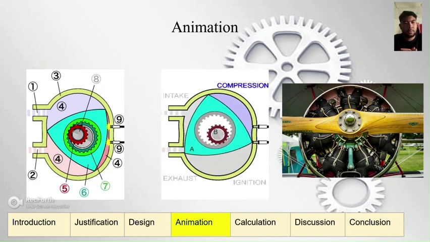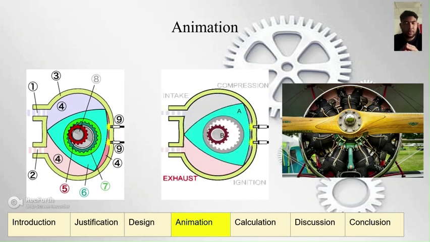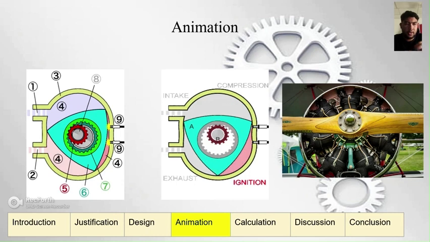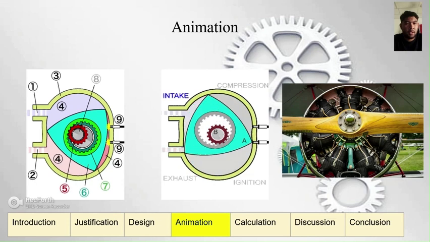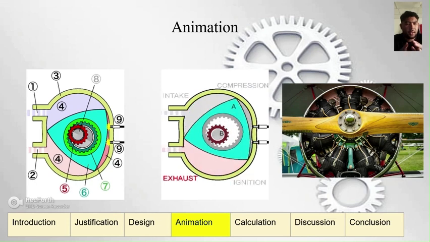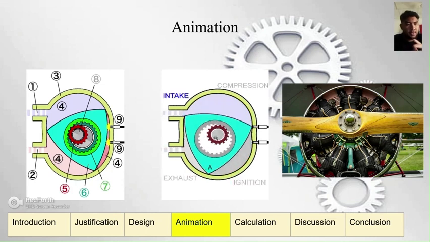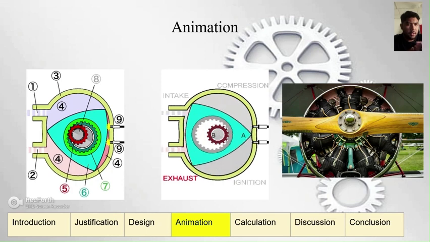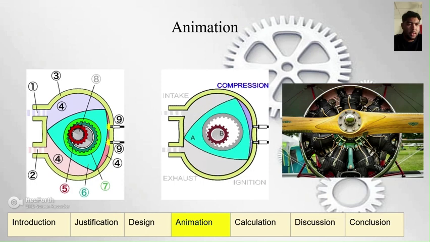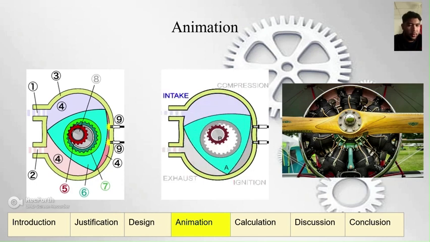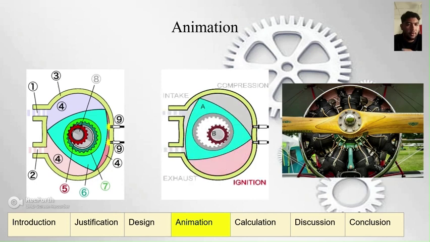Now I will explain the working of the rotary engine. As we can see in the slide, there are four strokes, same as a piston engine. For the first one, we can see the intake stroke, where fuel enters from the intake hole or fuel hole, shown as a blue graphic.